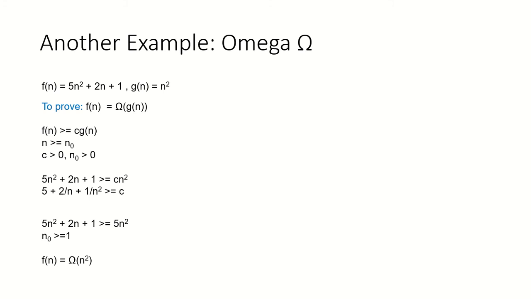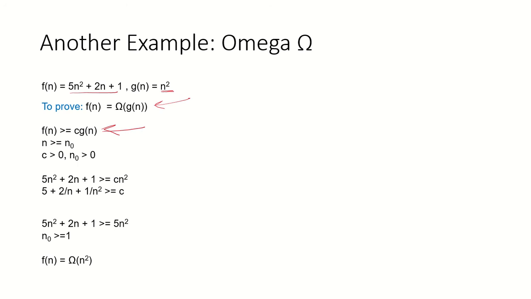Let's take another example. f(n) is 5n square plus 2n plus 1 and g(n) is n square. We have to prove that f(n) is omega of g(n). By definition, f(n) has to be greater than or equal to c·g(n) because c·g(n) is binding this function from below.